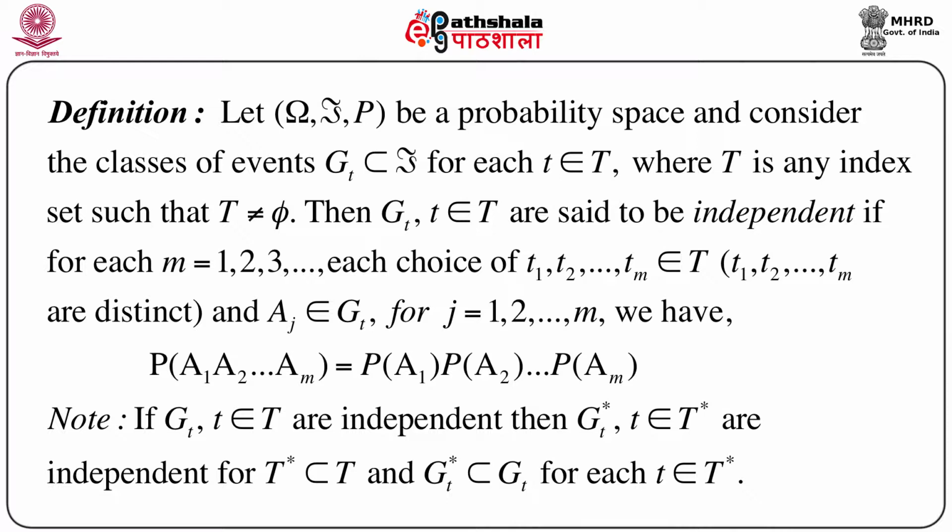That means here we define independence in terms of a class of events G_t, and now we are saying that we can extend this concept of independence to a class of sets denoted by G_t star, where G_t star is nothing but a subset of G_t. So this is a very general definition of independence.